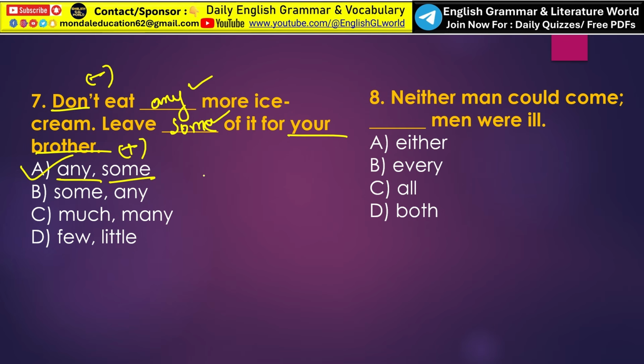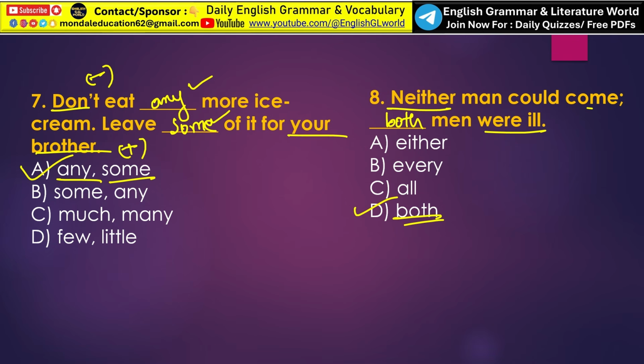Understand? Next, neither man could come, dash men were ill. Students, the word neither means not one and not the other. This means that both men failed to come. Now we need a reason for this. The reason is that both men were ill. So the correct answer is option D, that is both. Neither man could come, both men were ill.